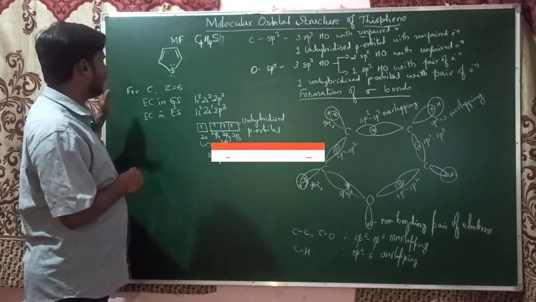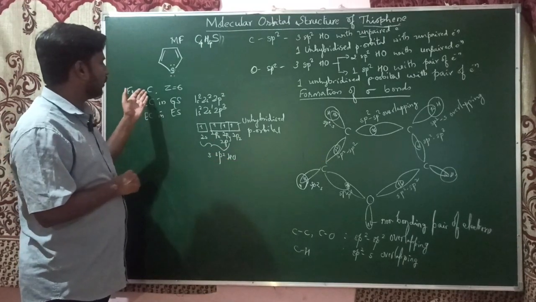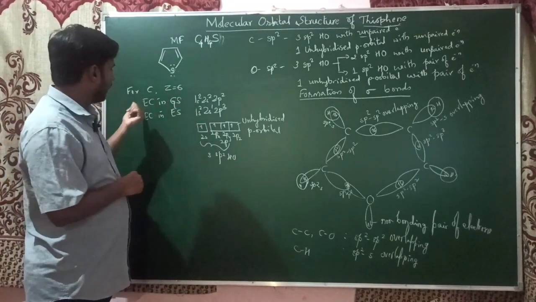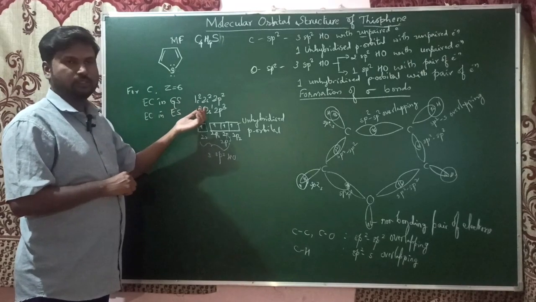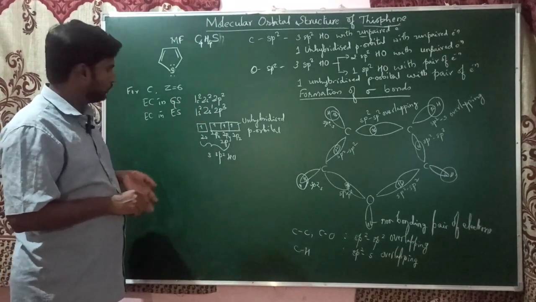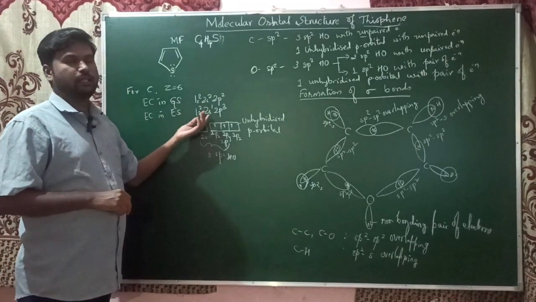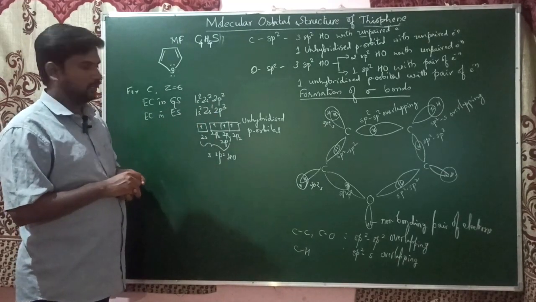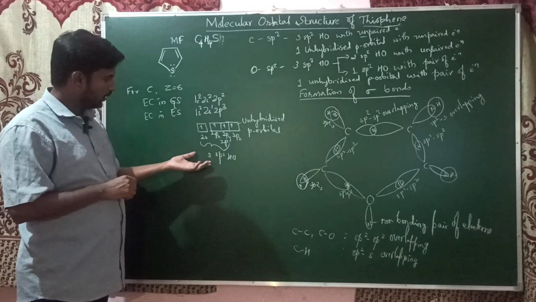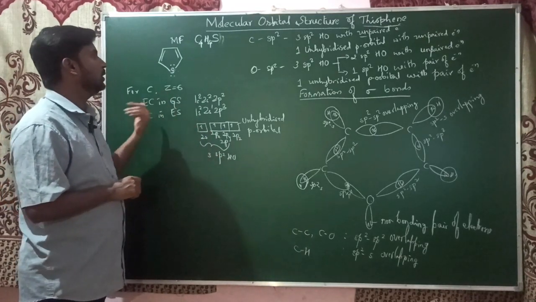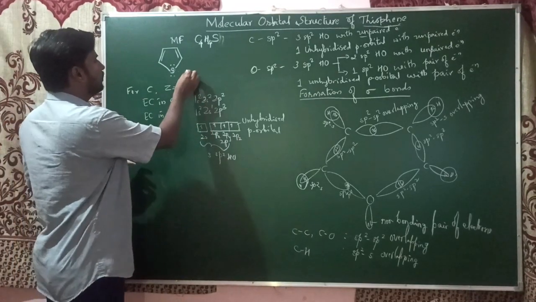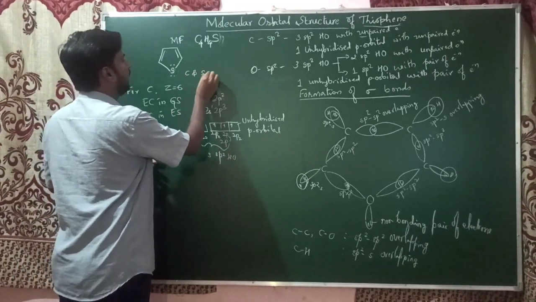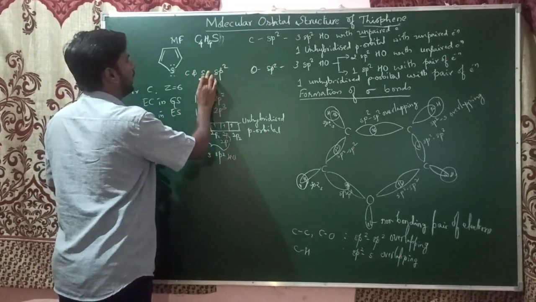So here for the carbon atom, as you already know, the atomic number of carbon is 6 and the electronic configuration in the ground state is 1s2, 2s2, 2p2. In the excited state, one of the 2s electrons will shift to the 2p orbitals, and it undergoes the same sp2 hybridization. Here both carbon and sulfur are sp2 hybridized.